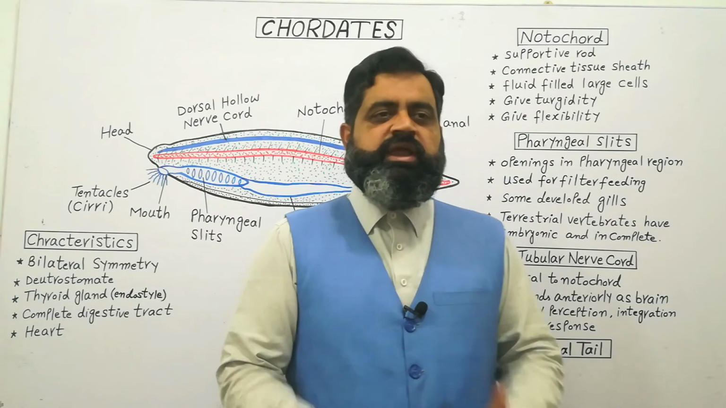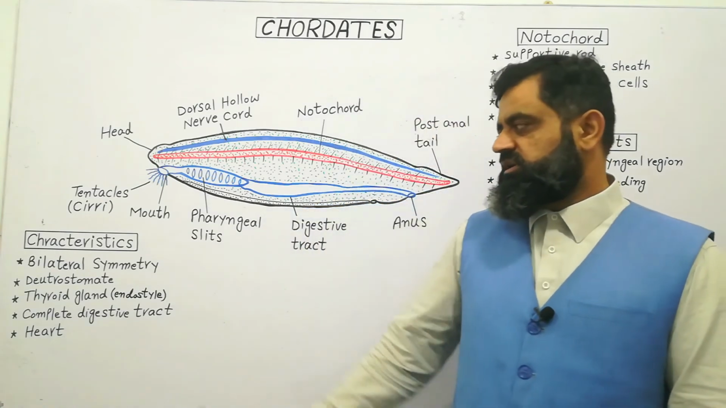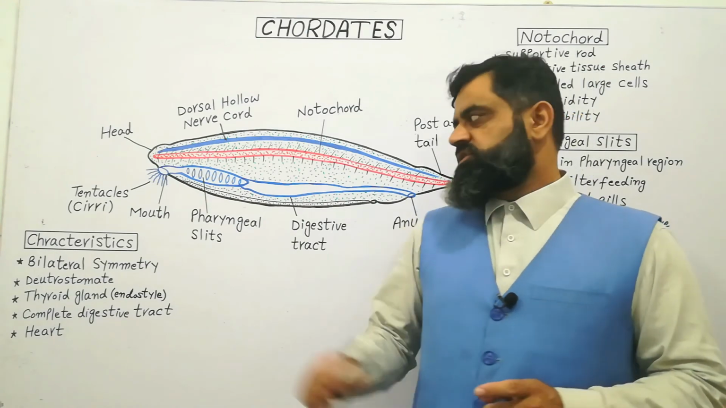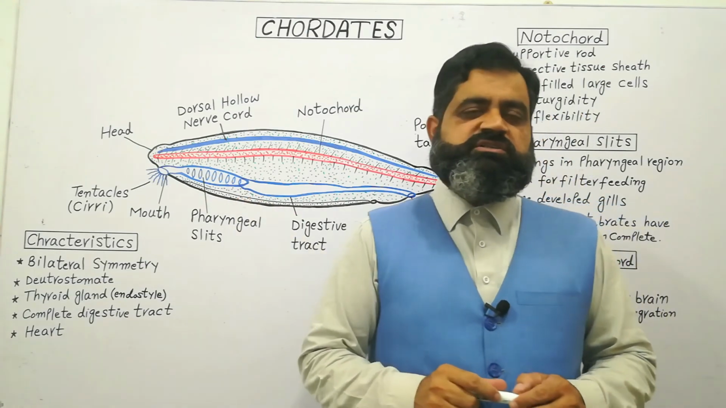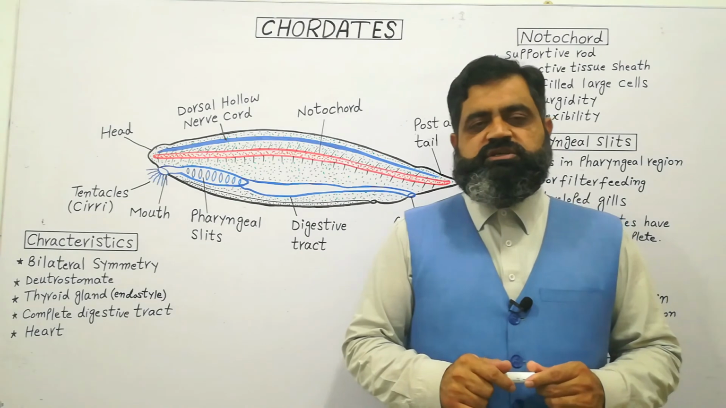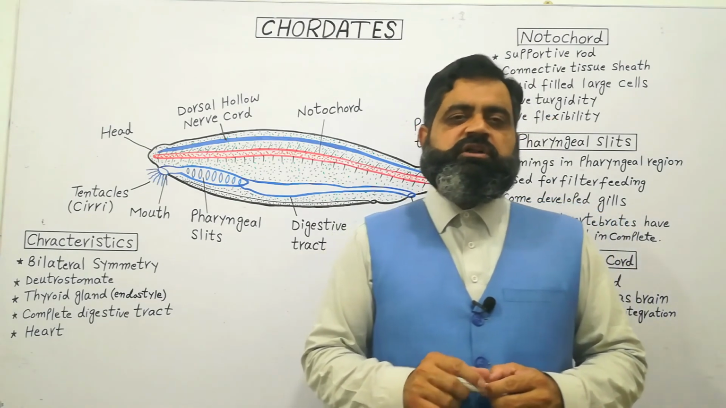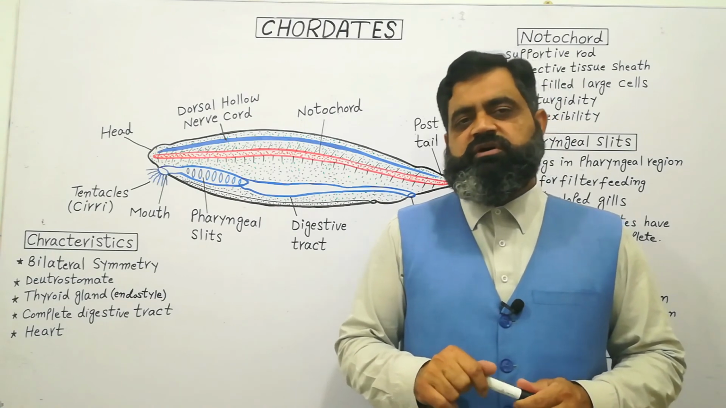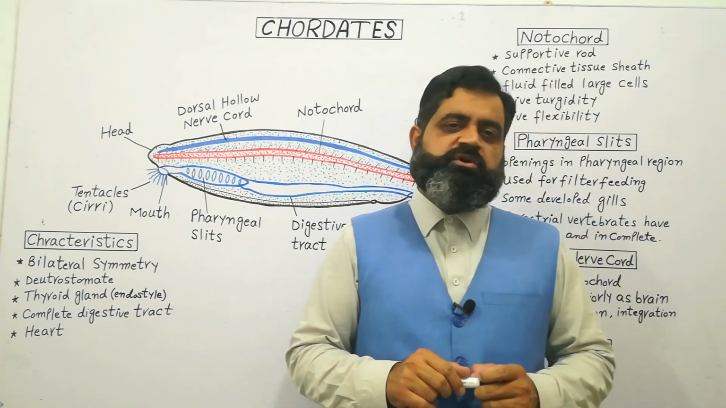At the same time, there is one more important character, which is the thyroid gland or endostyle. A thyroid gland or endostyle is present just close to the pharyngeal slits, which helps in the process of digestion, and for mucus production it also stores some iodine. It also produces some hormones which are important for metamorphosis and proper development of the animals.